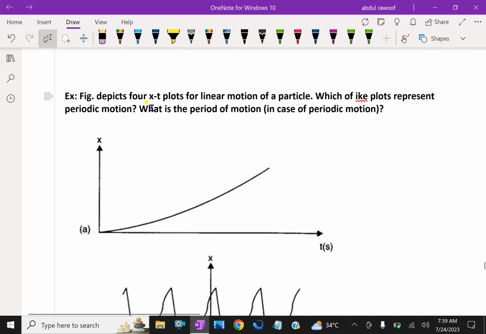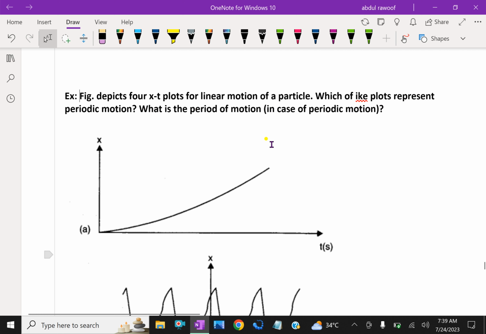The figure depicts four x-t plots, that means distance and time plots, for linear motion of a particle. Which of the plots represent periodic motion? What is the period of motion in case of periodic motion?